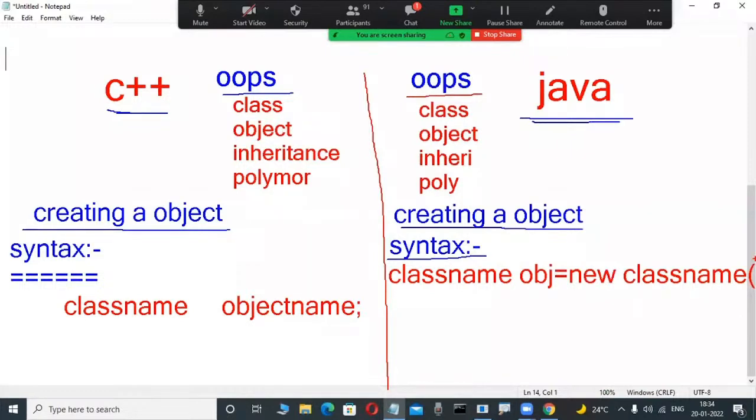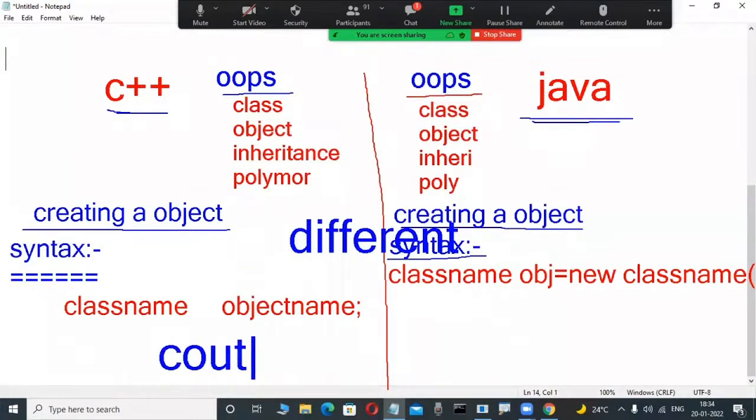That's why these two languages are syntactically different or same? Different. Syntactically different. Conceptually, OOPS concepts are the same, but syntactically different. And functions also are totally different. Suppose in C++ I want to display output, cout is a function, streaming output. And now in Java, what is the function?